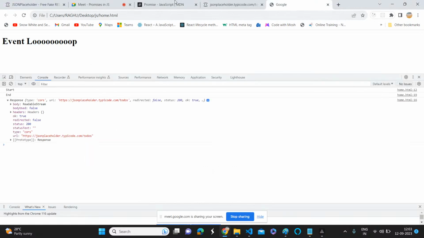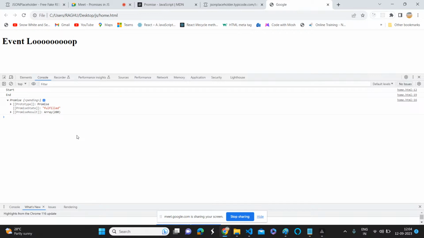Very good. But what happened here? Can anyone guess what happened? I just asked for the response in a JSON format. But what is it doing? What has it written?